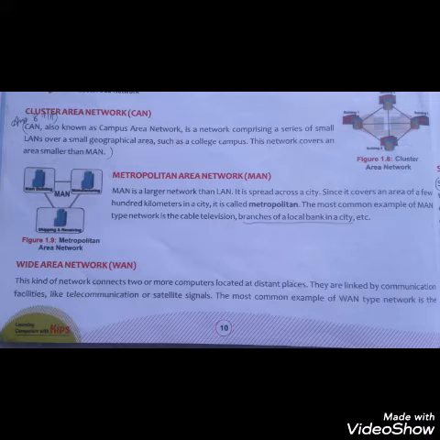The most common examples of WAN type network in our daily life are telecom system, internet, ATM, etc. The usage of WAN is limited to very large organizations and government agencies. The main characteristic of WAN is that it requires a public telecommunication media to transfer.